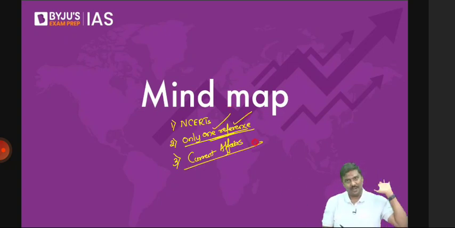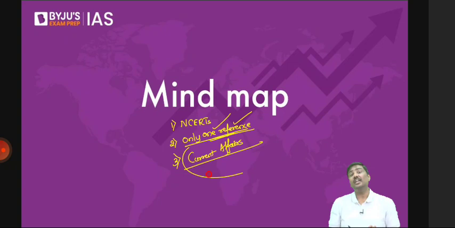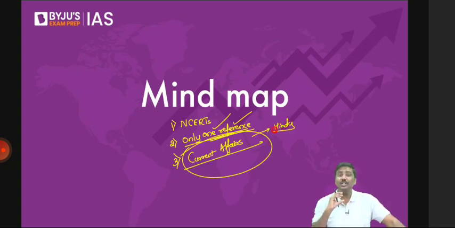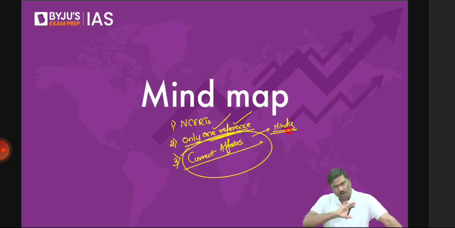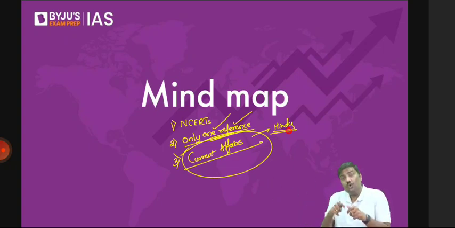Right? So in current affairs, what to read? Hindu newspaper. But my only concern with Hindu newspaper, I'm not saying Hindu is bad. Please do not twist my statements. I'm saying Hindu for UPSC for GS paper 3 economics is not sufficient. I hope you understand what I told you right now. Hindu is not a very bad newspaper. I'm saying, is Hindu good for GS paper 3 economics? My money will not be on that. I will not bet on it.